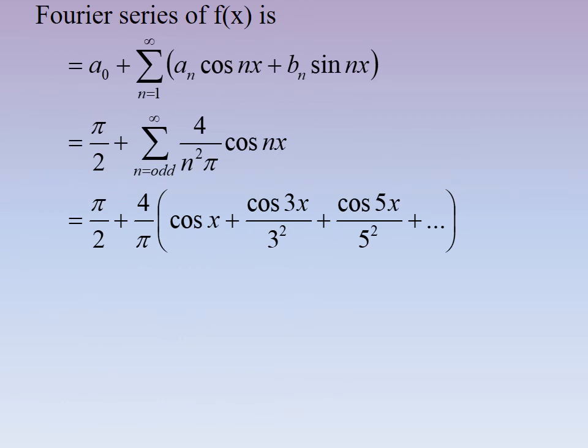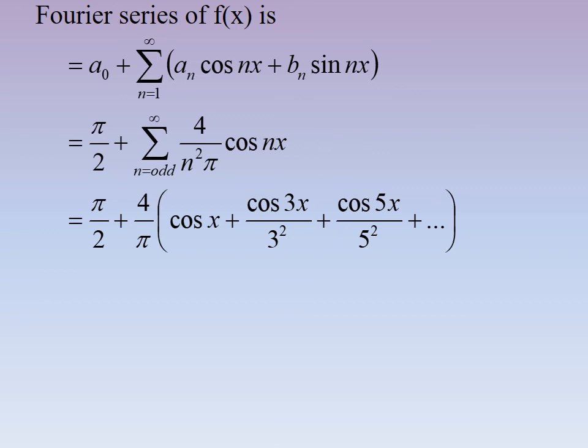So the Fourier series is, you know the value of a0, an and bn. If you substitute here, it is equal to pi by 2 plus summation n is equal to 1 to infinity 4 by pi n squared cos nx. So if you substitute the value of n, it is pi by 2 plus 4 by pi, cos x plus cos 3x by 3 squared plus cos 5x by 5 squared, and so on. So this is the Fourier series of the given function.